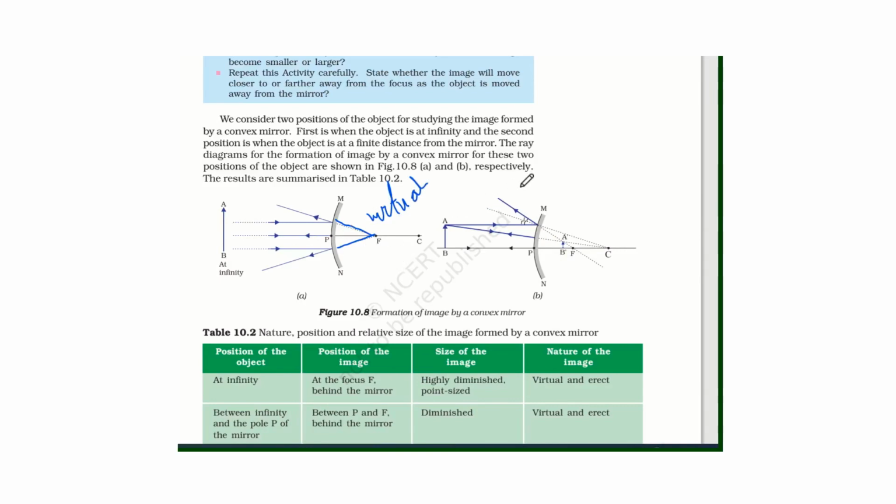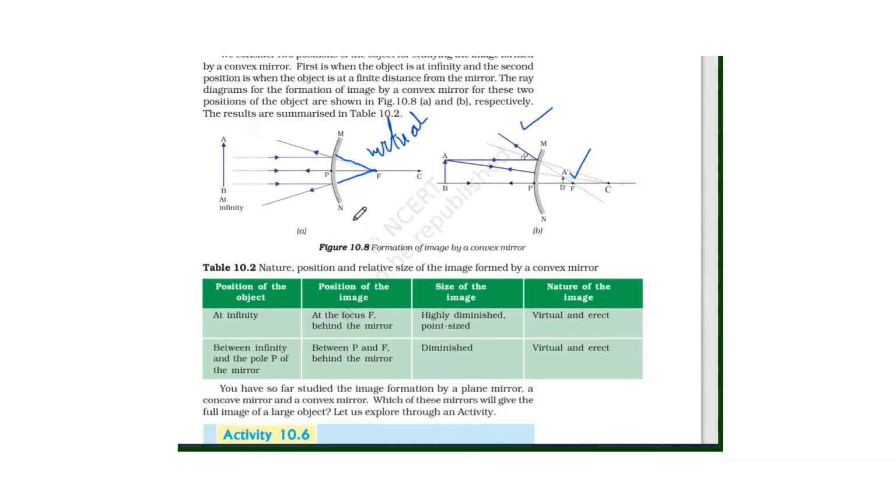Now, in the second case, when the object is placed in front of the convex mirror, the ray which is parallel is diverged by the mirror. The ray which is normal to the mirror will retrace its path. When extended geometrically, it will pass through the center of curvature. So the rays after reflection do not meet here. They are meeting at this point when extended geometrically. Again, the image formed is virtual because rays are actually not passing through this point. So the image formed is virtual and it will be of small size. So the convex mirror always forms a virtual image.